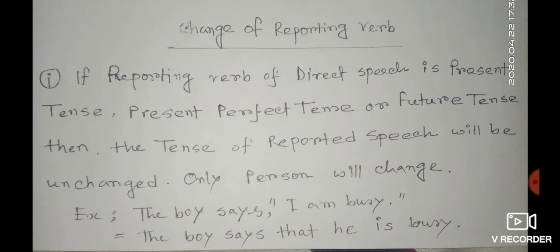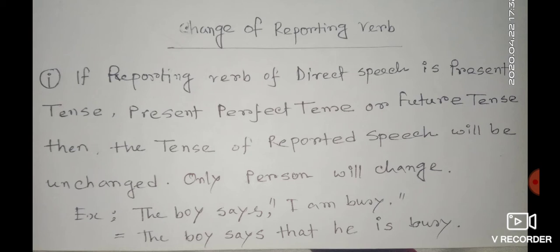Number 1, change of reporting verb. If the reporting verb of direct speech is present tense, present perfect tense or future tense, then the tense of the reported speech will be unchanged. Only the person will change. For example, the boy says, I am busy. Here says is present tense and is the reporting verb.